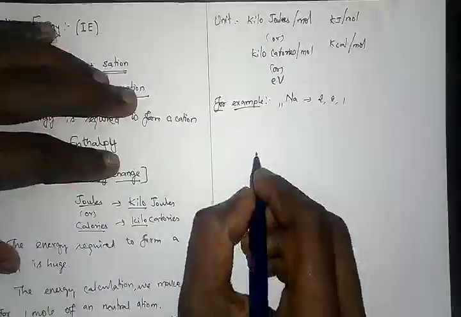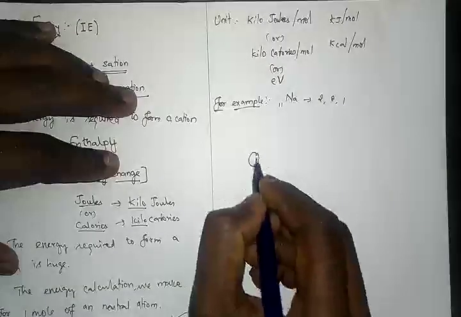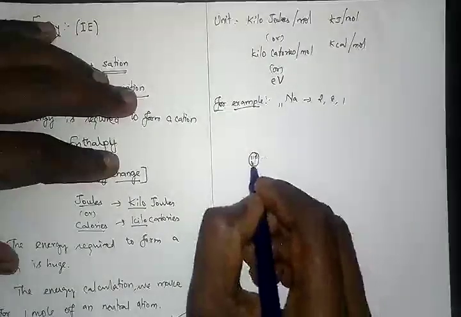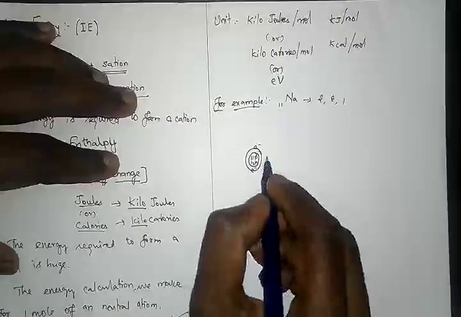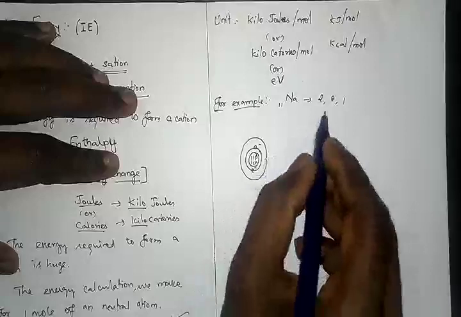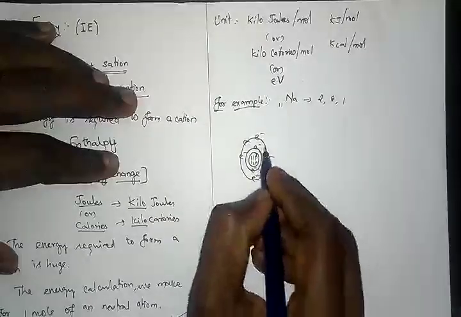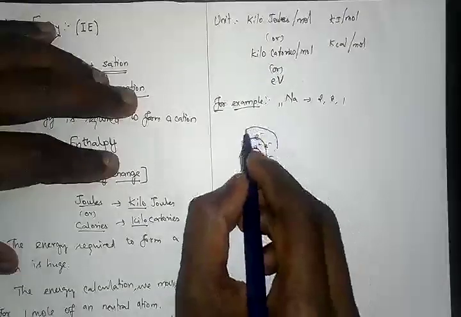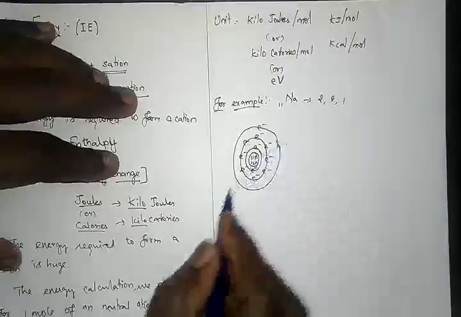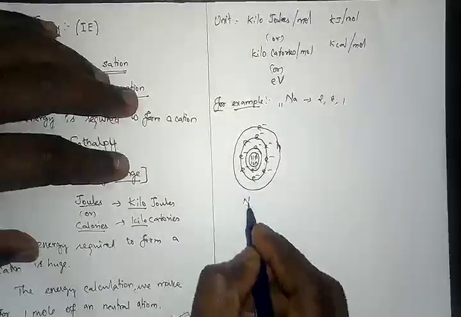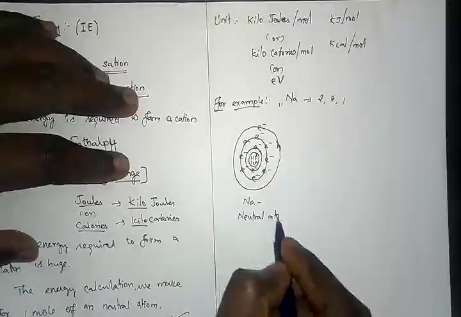If you draw the geometrical representation, it has 11 protons and 12 neutrons, and in the K shell we have 2 electrons. In the L shell we have 8 electrons, 1 2 3 4 5 6 7 and 8, and the next level has a single electron. This is the geometrical representation of sodium, which is a neutral atom.